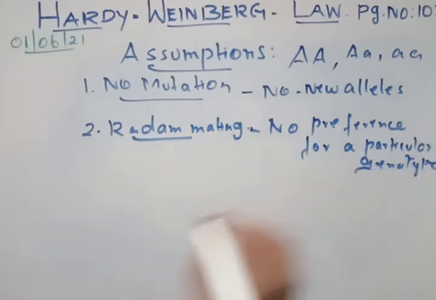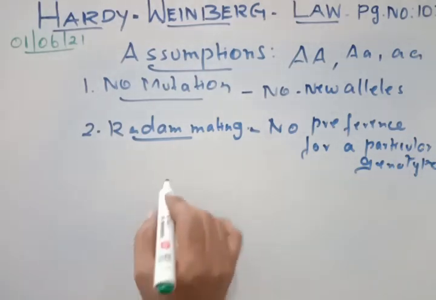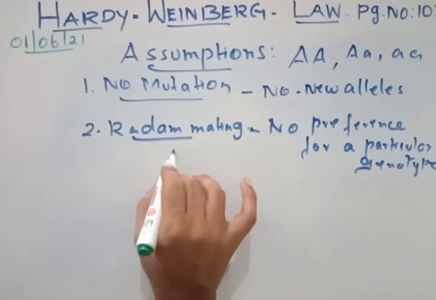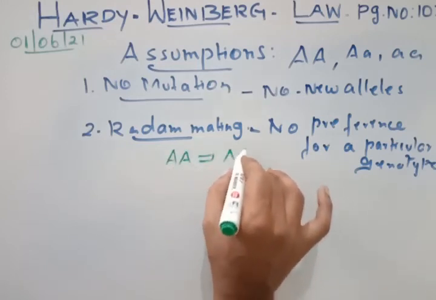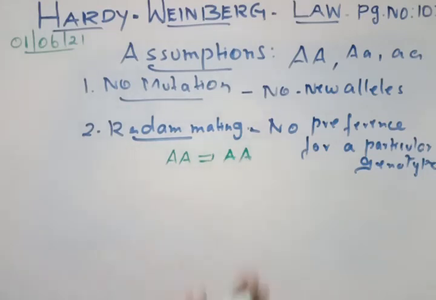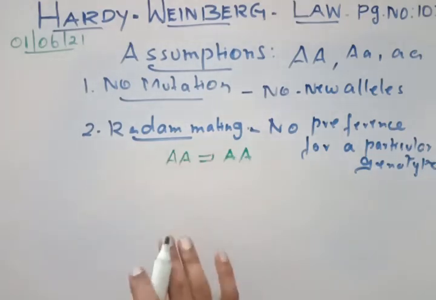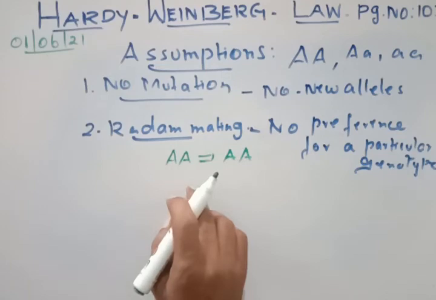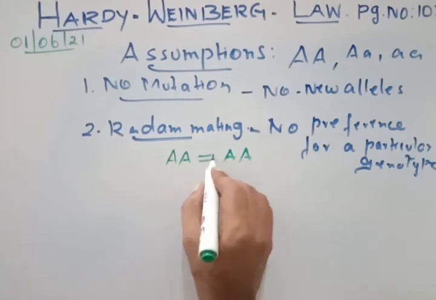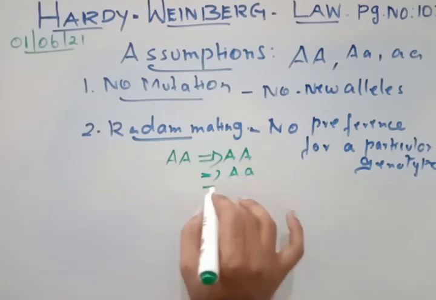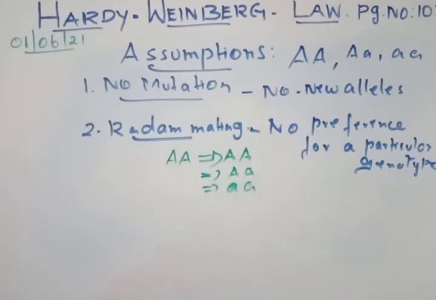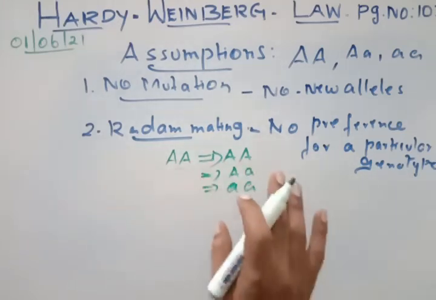For example, it does not mean that capital A should only meet with capital A. It is not that condition. Random mating means capital A can meet with capital A or even with small a and small a. So that is what random mating is.